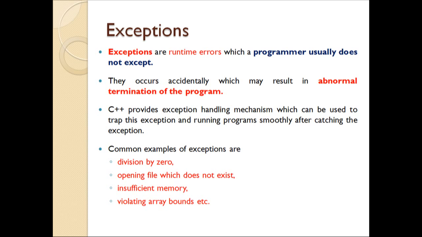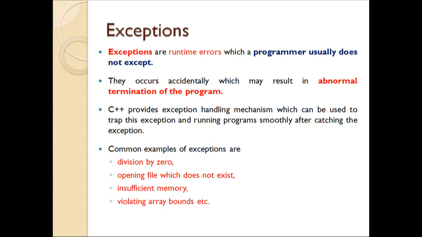Exception is a runtime error, and programmers usually do not expect such a type of error. The programmer feels confident that, oh, I have written the program and am able to compile it successfully, so we will achieve what we want as an output.